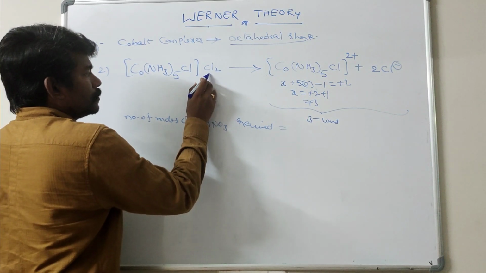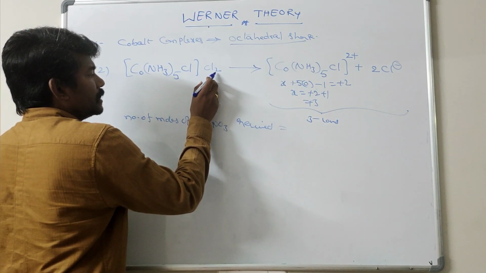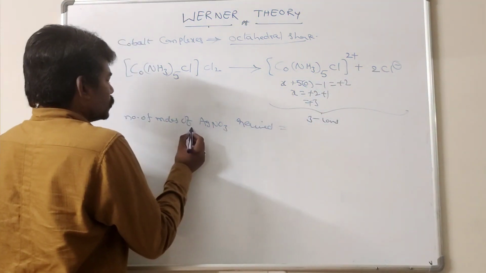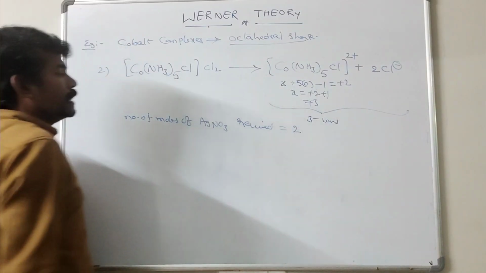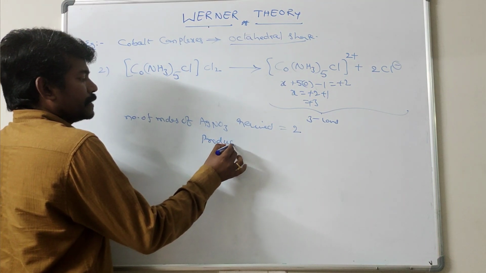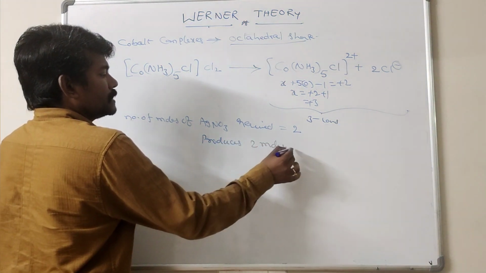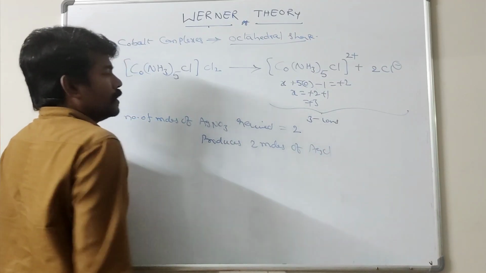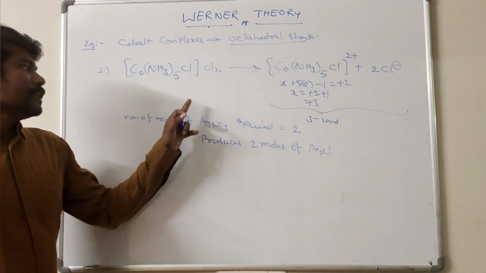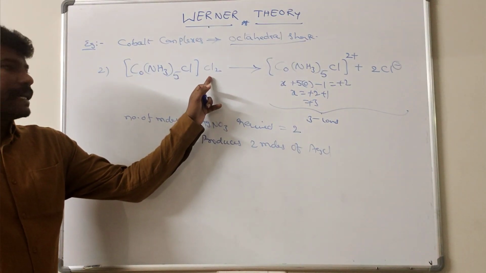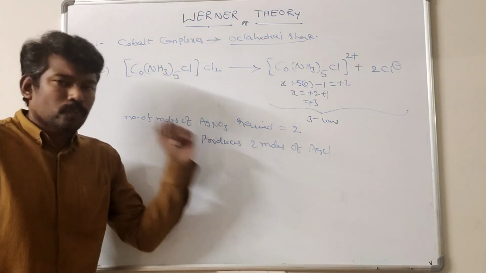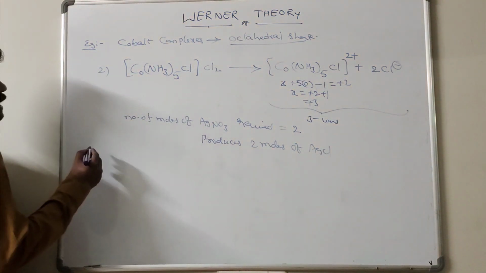Here 2 Cl minus ions are in aqueous solution, linked with the primary valency. 2 moles of AgNO3 is required, which produces 2 moles of silver chloride. On the basis of this point, we can conclude that the number of Cl minus ligands which show primary valence in this complex is equal to 2. Next point.